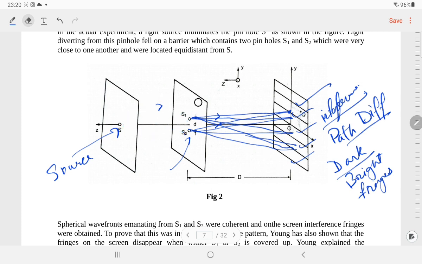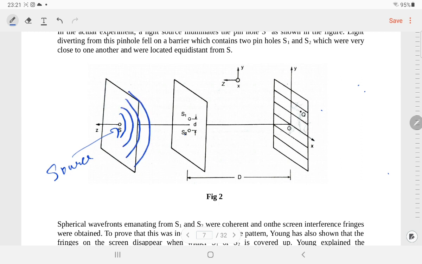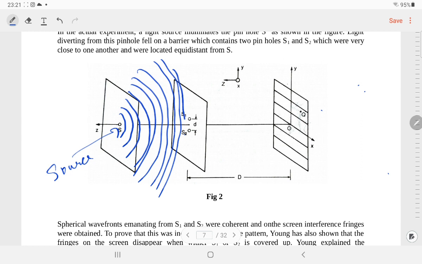I will again express it in terms of wavefronts. Instead of talking in terms of a ray of light, we will talk in terms of a wavefront. How does it work? This is a source, and the rays of light come out like that. This is a spherical wavefront. Obviously a point source gives out a spherical wavefront, which we have already discussed. When the wavefront falls on it, it faces two slits, so it will be divided. It will be like this.